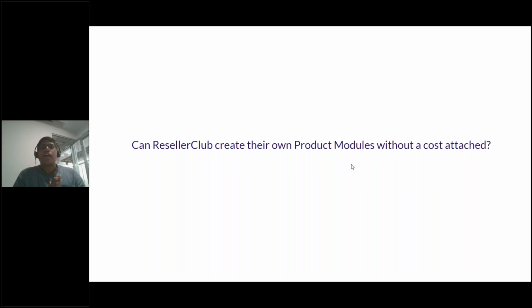We're looking at what is the need in the market. We're trying to integrate those products. And at the same time, we have Reseller Club Mods who's been very gracious and helpful in creating these modules for us, where they have integrated the WHMCS API with the Reseller Club API and created a very easy to use module for all of our clients.